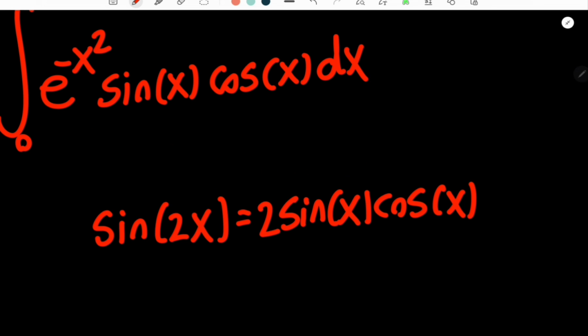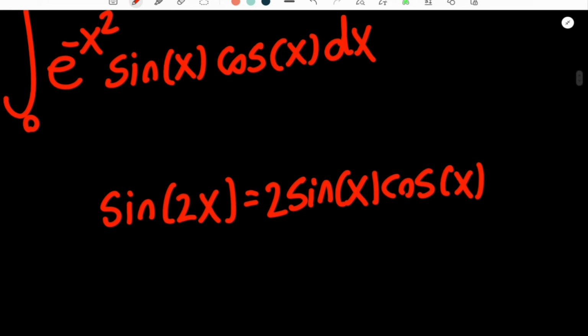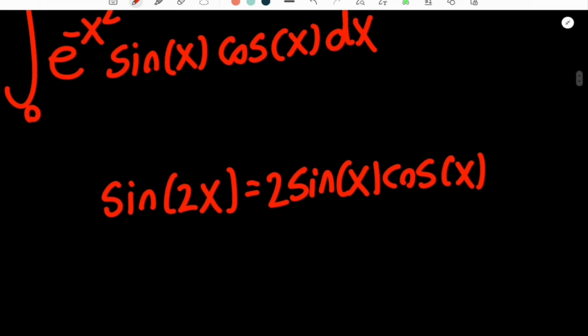Now, the first thing I want to do is simplify this integral. What I mean by simplifying the integral is that we have a sine of x times cosine of x. But if we recall the double angle identity for sine of 2x, it's equal to 2 sine of x times cosine x, which looks very similar to right here.